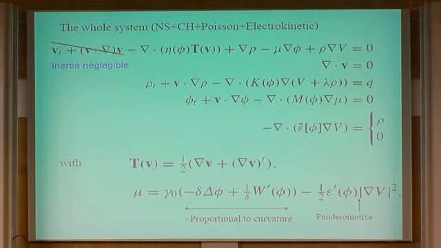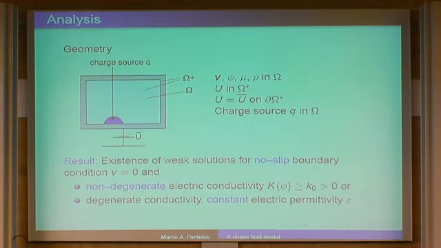Now, what can you do about this problem? First thing, try to show that this problem has a solution, a decent solution. So this is what we did. In this particular setting, you have the fluid contained in a domain omega, with a boundary condition for the electric field, for the potential, U bar at the boundary of omega star.